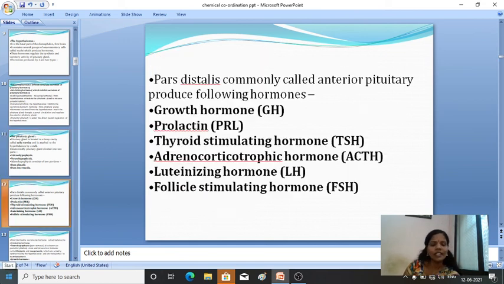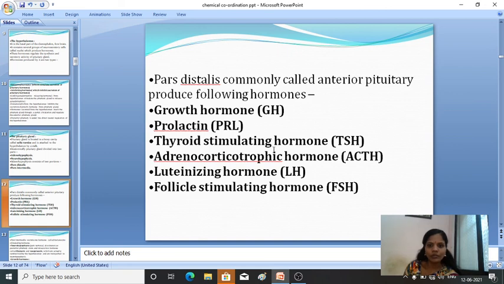Okay, next the pars distalis. The pars distalis is commonly called the anterior pituitary. It produces the following hormones, so we'll see them one by one: growth hormone, GH; prolactin, PRL; thyroid stimulating hormone, TSH; adrenocorticotropic hormone, ACTH; luteinizing hormone, LH; and follicle stimulating hormone, FSH.